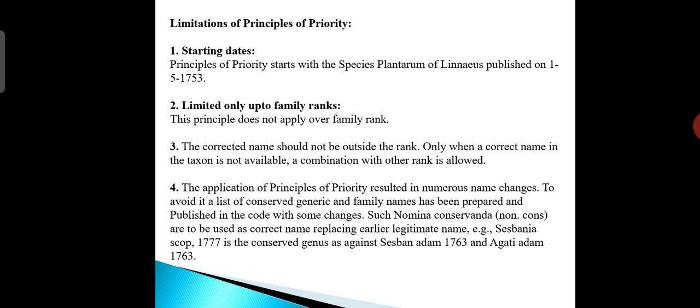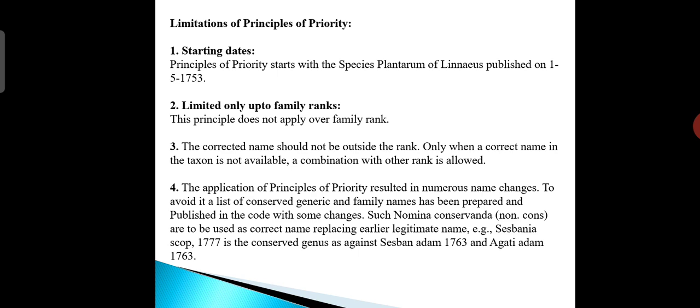This principle does not apply over family rank, and the correct name should not be outside the rank. Only when the correct name in the taxon is not available, the combination with another rank is allowed here.